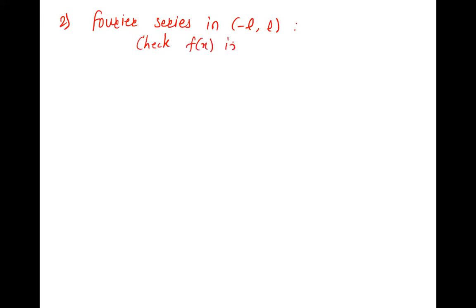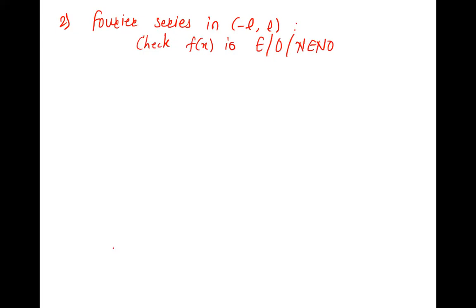What is the next interval? Minus L to L. Correct. Fourier series in minus L to L. So whatever we did in pi, the same things we are doing in L also. So whenever it is minus L to L, what is the first thing to check? We need to check whether the function is even, odd, or neither even nor odd. First check f of x is even, odd, or neither even nor odd.